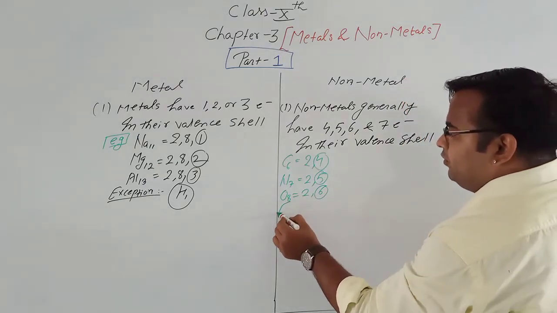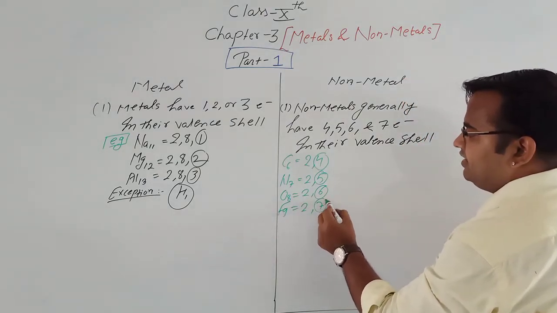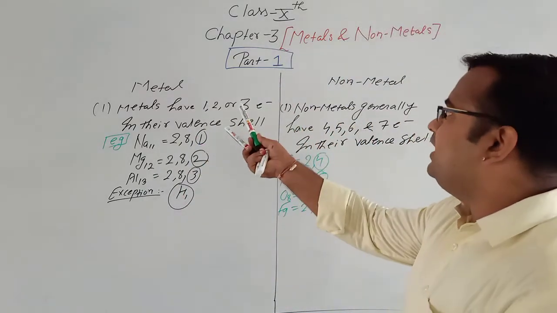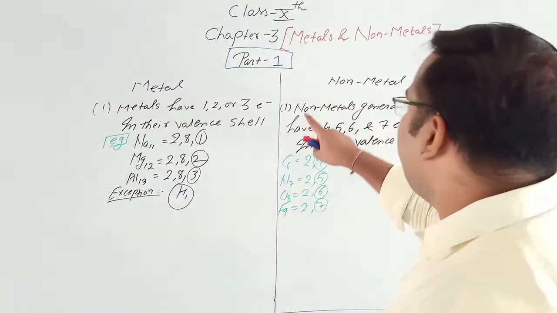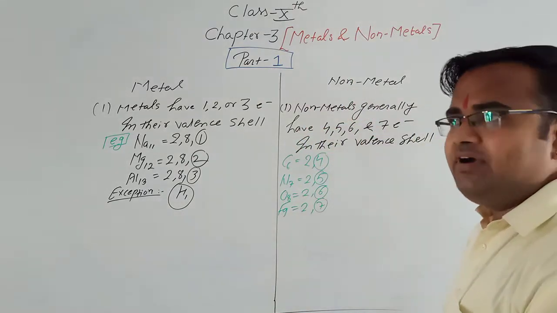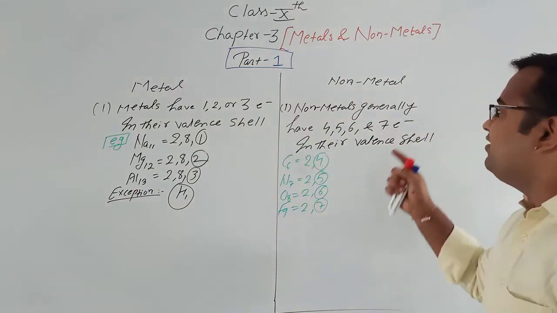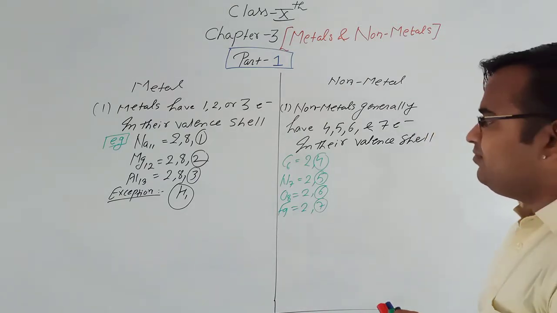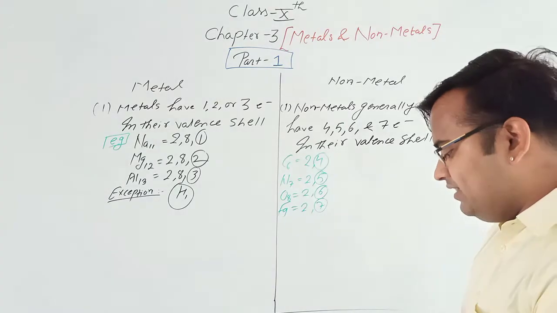We can also write fluorine, that is 2, 7, 7 electrons in the valence shell. So metals generally have 1, 2 or 3 electrons in their valence shell, but the non-metals generally have 4, 5, 6 or 7 electrons in their valence shell. So this is the first basic difference between the metal and non-metals.